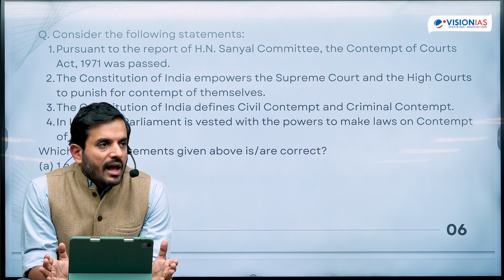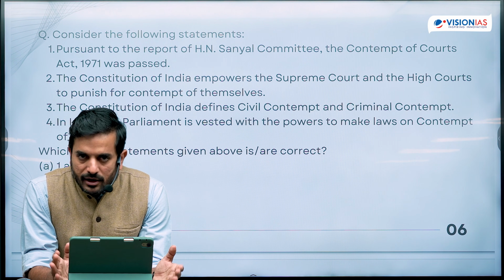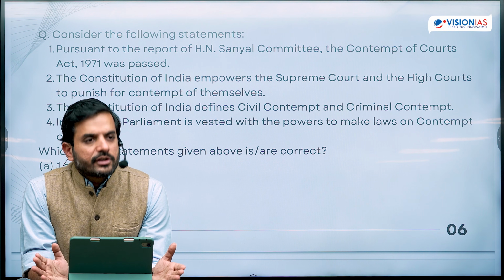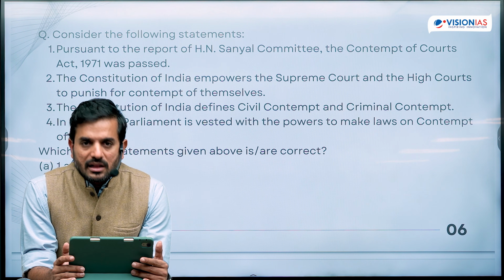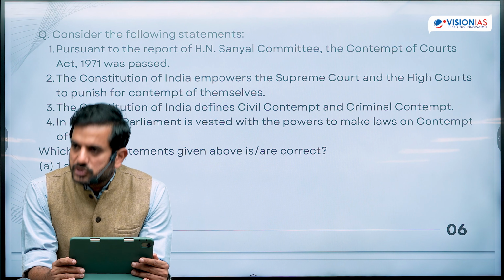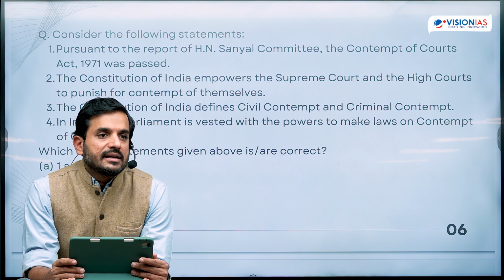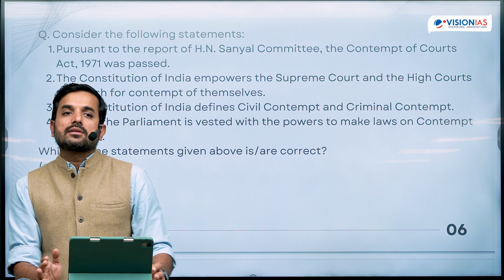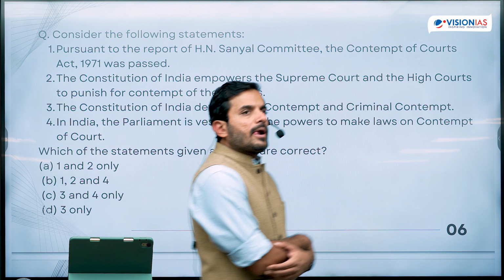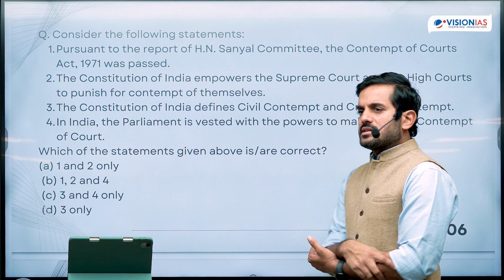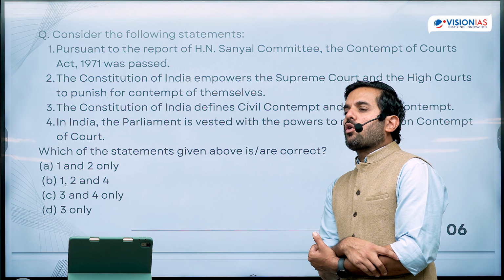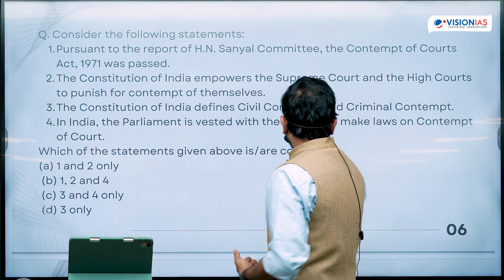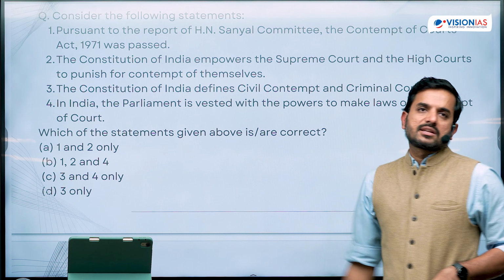So if I am reading Article 19(1)(a), then I should know what restrictions are there in 19(2), and what those restrictions mean: what contempt of court means, what defamation means, what morality and decency mean, and what some of the perspectives on these are. Those basic things I should know. And then I would definitely know that there is a law which has been enacted by the Parliament of India called the Contempt of Courts Act of 1971, and this particular law was enacted by the Parliament.